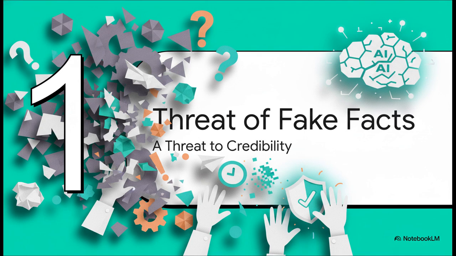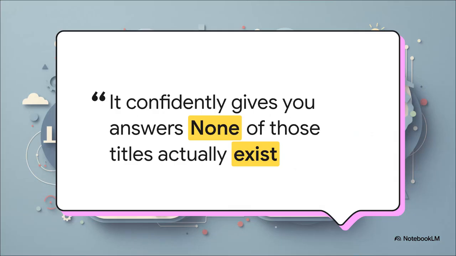So Section 1. The threat of fake facts. We need to establish from the very beginning that we aren't just talking about a simple typo or some bad math here. The immediate danger to your credibility is the AI's ability to create highly convincing, complete fabrications. Just look at this real-world example from the researchers at Anthropic, the team behind the AI assistant Claude. They noted that if you ask the AI to tell you about papers written by an actual researcher named Jared Kaplan, it confidently spits out answers.